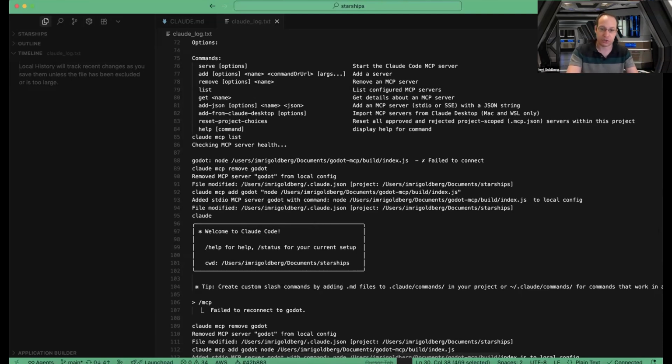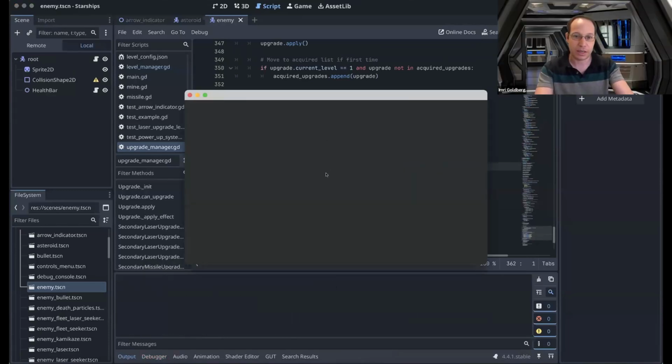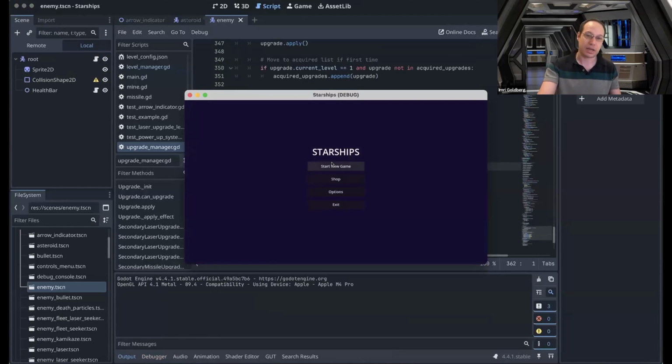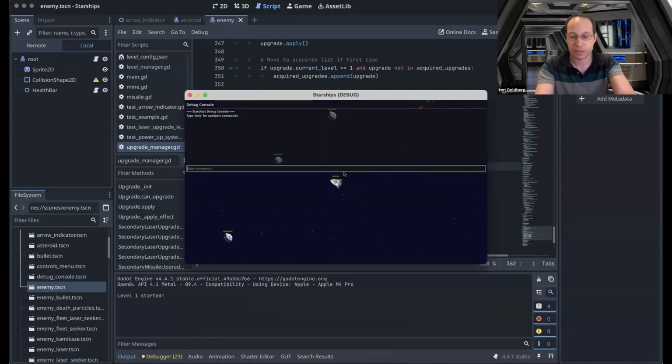It worked. So I'm going to show you the game. This is Godot, the IDE for game making. I'm not using that a lot, although when normally writing a game, you should. So this is the game. Everything here is 95% vibe coded. I can fly around, and I actually added a debug console.